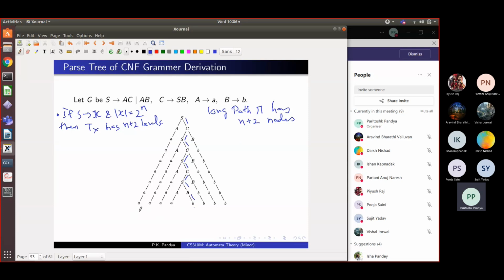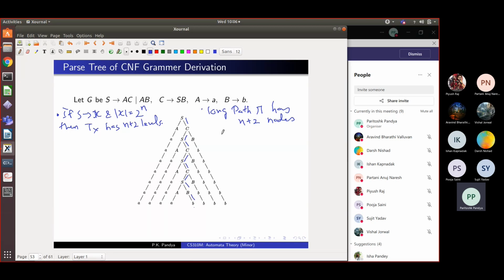Because you have this string of length 2 raised to n, its derivation tree has a height of at least n plus 2. So there will be a long path where there are only non-terminals on the path except at the end. And that path has n plus 2 nodes, 1, 2, 3, 4 if you count, right?